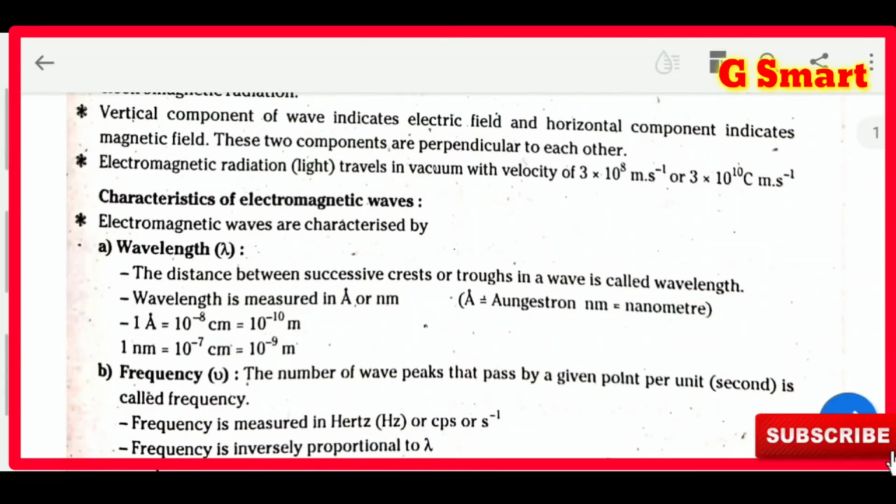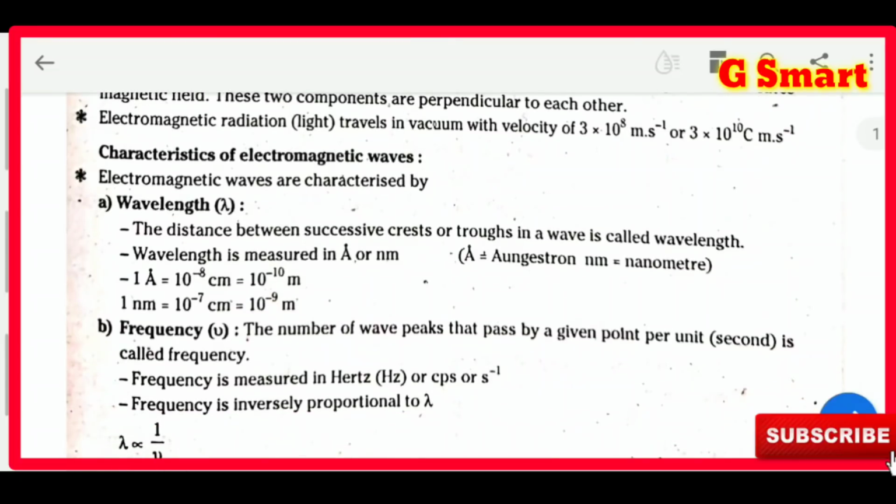The vertical component of the wave indicates the electric field and the horizontal component indicates the magnetic field. They are components perpendicular to each other. That means the angle between these two is 90 degrees. Electromagnetic radiation, that means light, travels in vacuum with a velocity of 3 into 10 power 8 meters per second or 3 into 10 power 10 centimeters per second. This is called the speed of light.